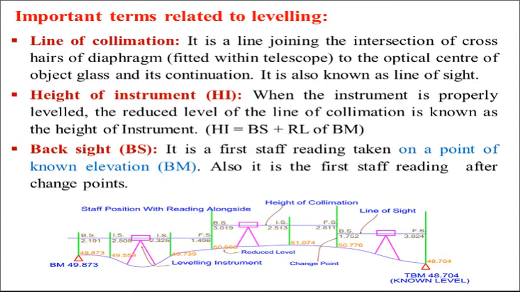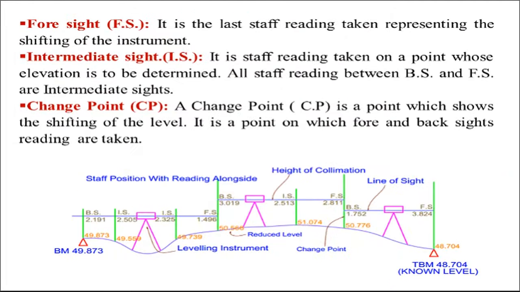Next one, foresight reading. It is the last reading taken before the shifting of the instrument. For example, suppose this is the first position of the instrument. From this we have taken this as the last reading. So this is called the foresight reading.